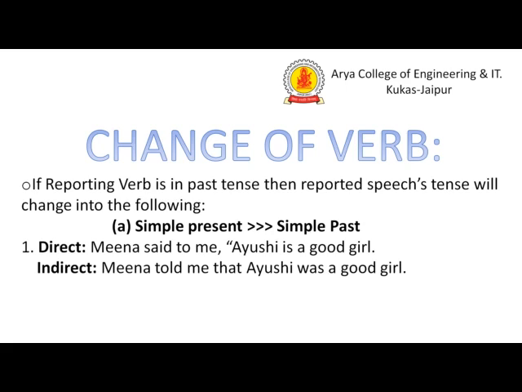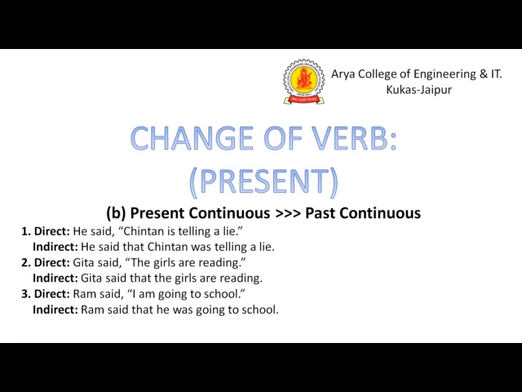So what exactly is the rule we are applying? Here you can see easily. Now the change of the verb, the present. Here the present continuous has to be converted to the past continuous. Like the example we have: he said, Chintan is telling a lie. After that, in indirect speech, what we have to do: he said that, the conjunction we are using, that Chintan was telling a lie. According to the rule, the present continuous is converted into the past continuous, which is the reason we are converting the tense.